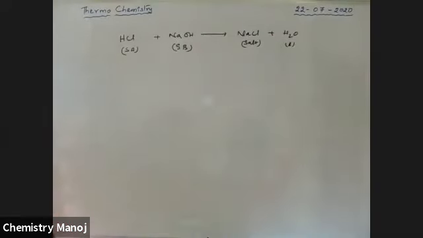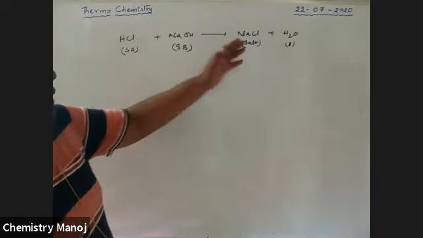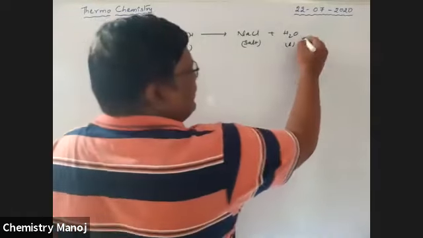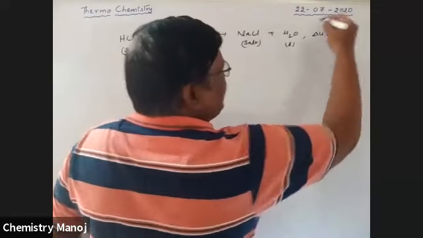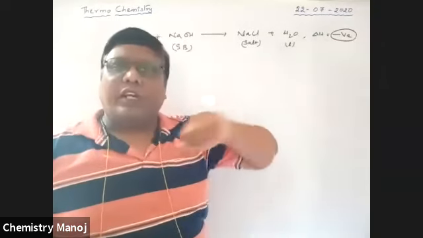That is, HCl, a strong acid, reacts with a strong base and gives salt and water. During this process, some heat energy is released, and delta H is always negative. That released energy is called the heat of neutralization.